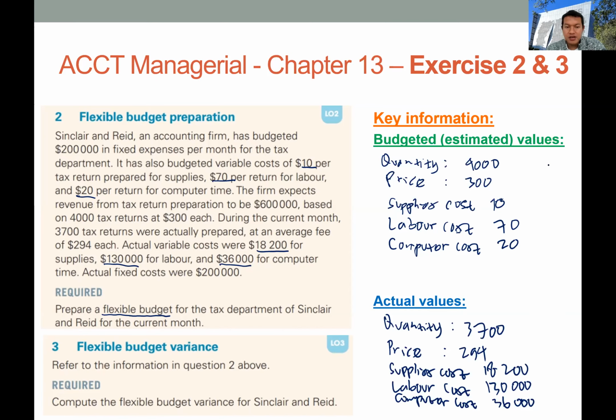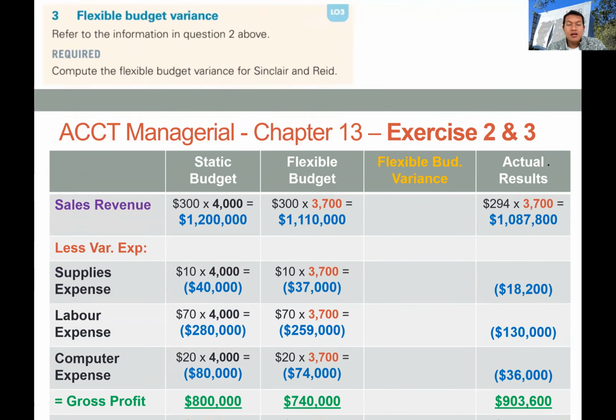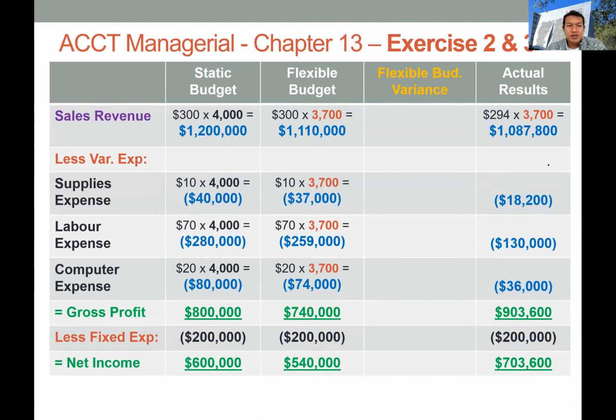So now we can calculate the budget. I already prepared the table to make it easier. We start with the static budget. In the static budget, we use the standard price and standard cost, and also the budget quantity. Start with the sales revenue: 4,000 budget quantity multiplied by 300 standard price, so we have 1.2 million.